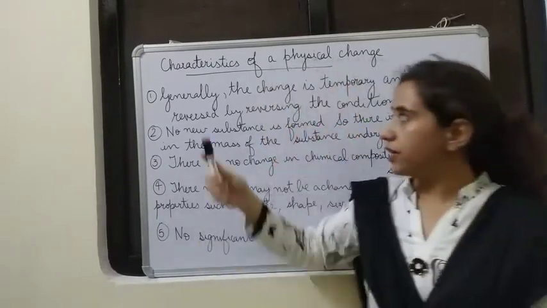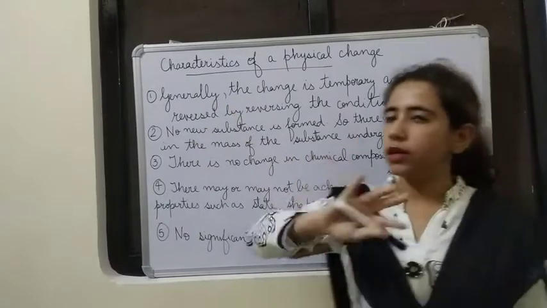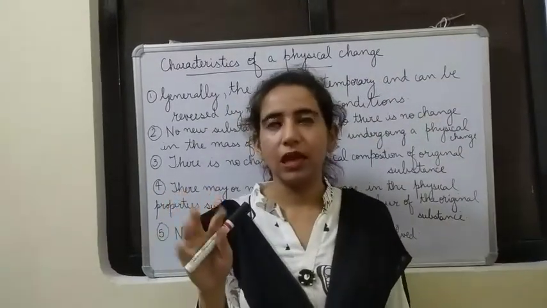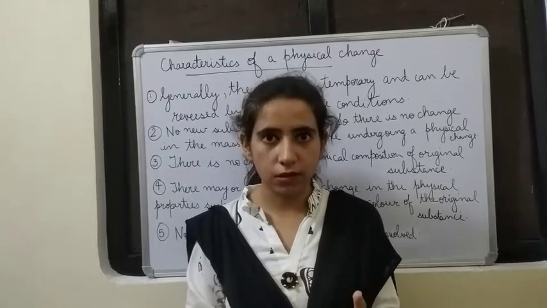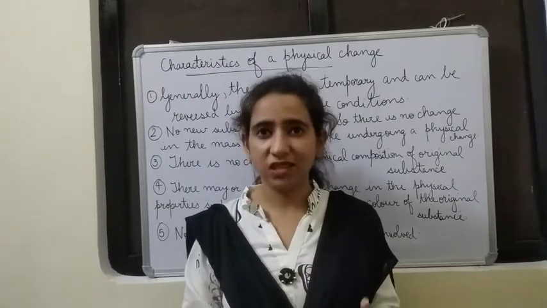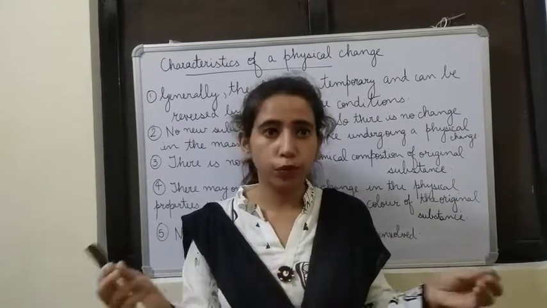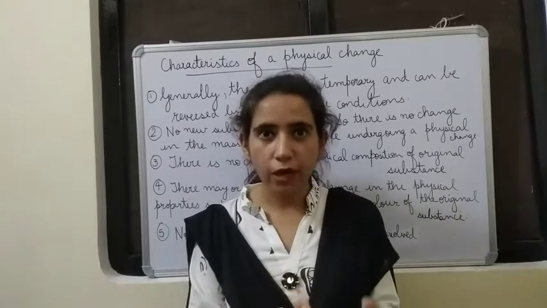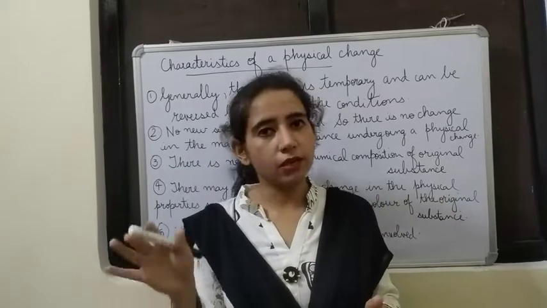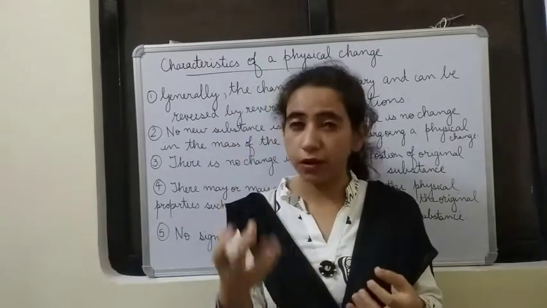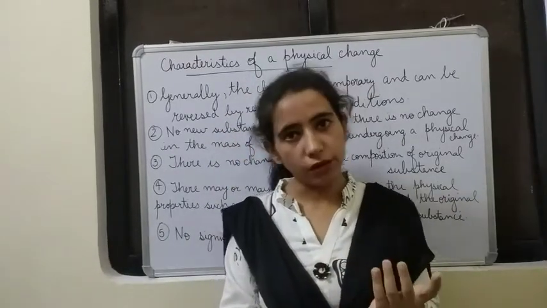But it is written generally. That means it is not the case with all the physical changes. Like I'll give one example, the shattering of a piece of glass. It is an irreversible change. Can you mend them back? Can you put the pieces of glass back to form that glass? No, it is not possible. But in most of the cases, we can say it is reversible and can be reversed.